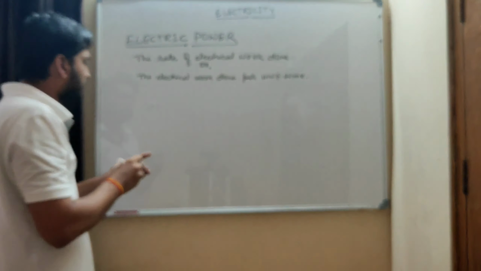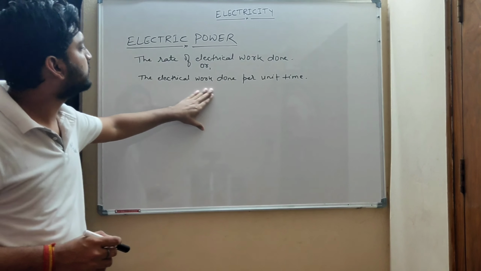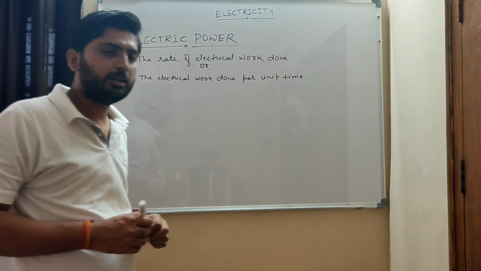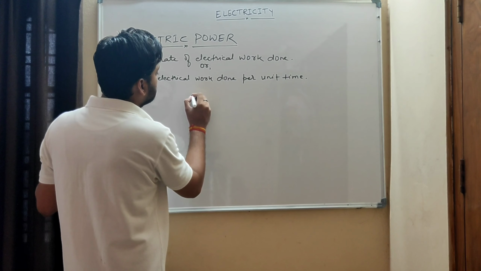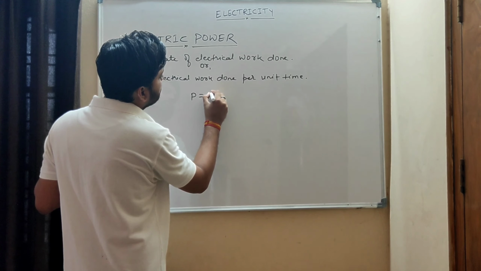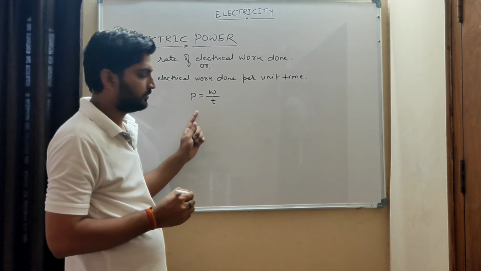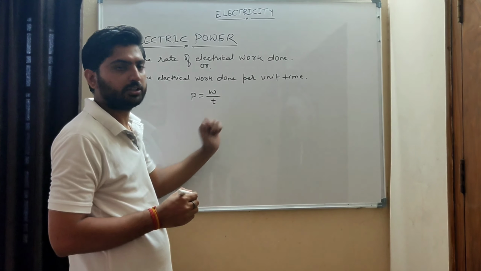You can write any one. The rate of electrical work done is called electric power, or the electrical work done per unit time is called electric power. It means electric power is equal to work done by time.